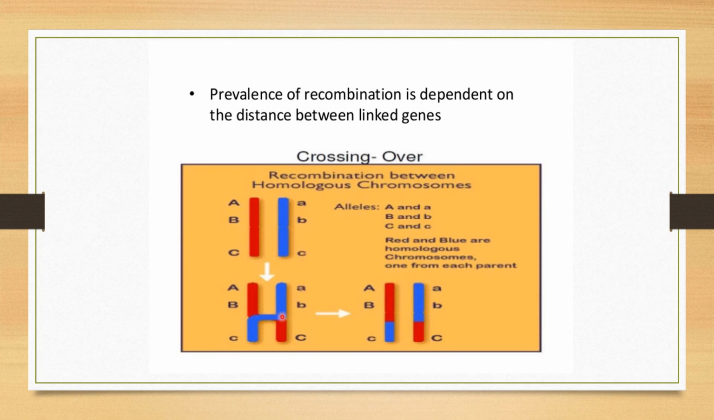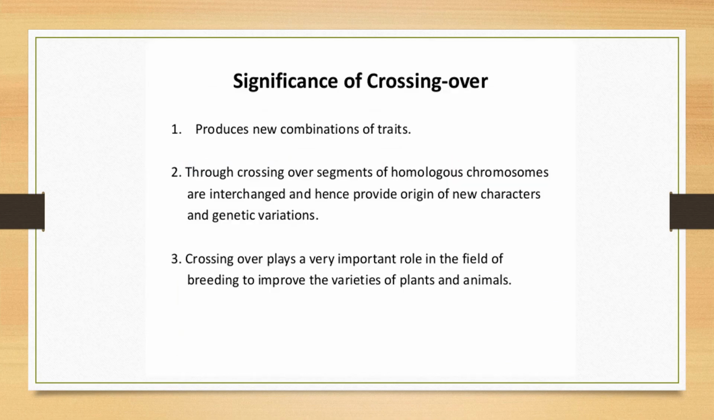So small a and small c are separated from each other because they are distant from each other. By crossing over, they are separated. That is something called crossing over. What is the significance of crossing over? It produces new combinations of traits. You get new combinations of the characters. Through crossing over, segments of homologous chromosomes are interchanged and hence provide origin of new characters and genetic variation.